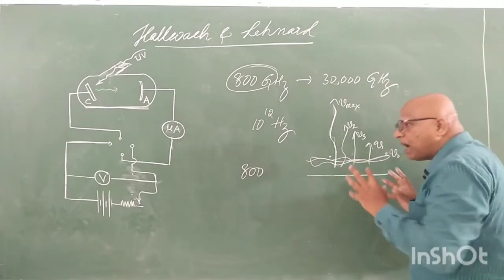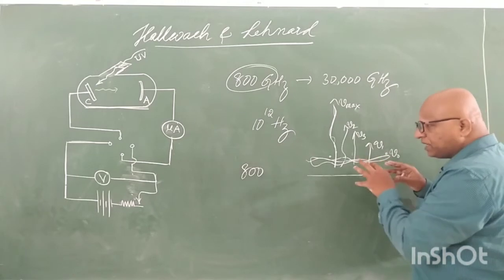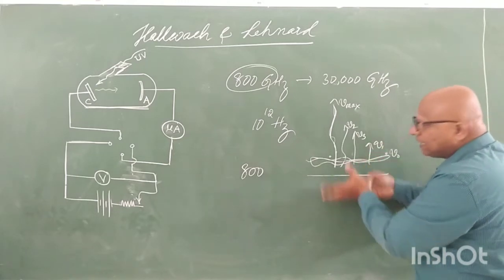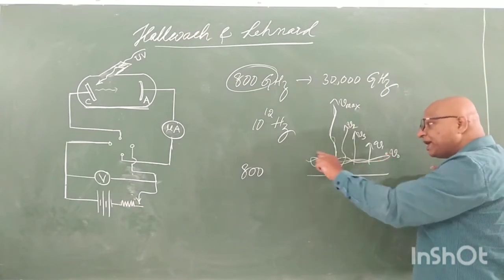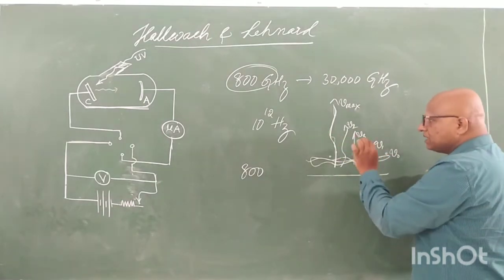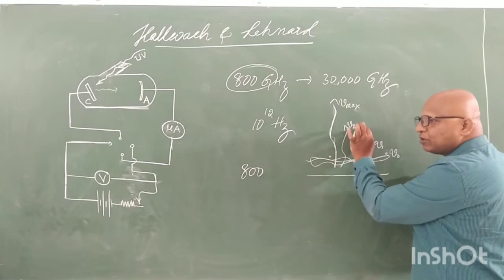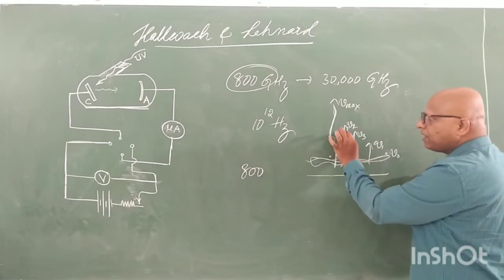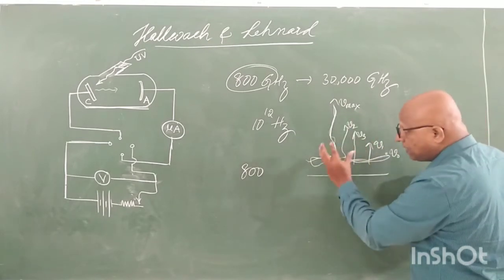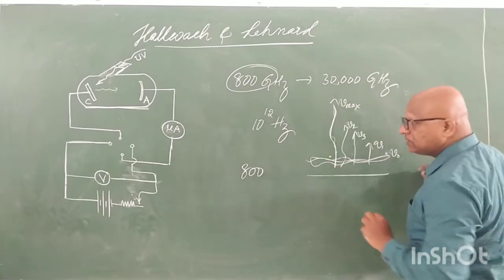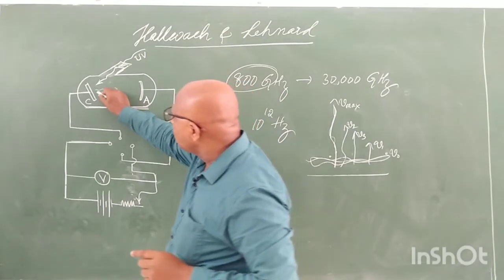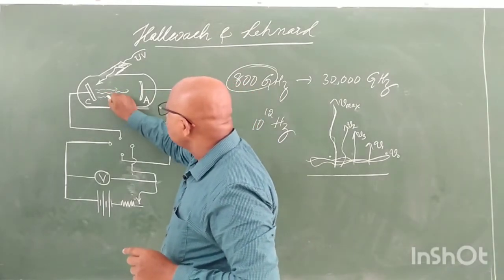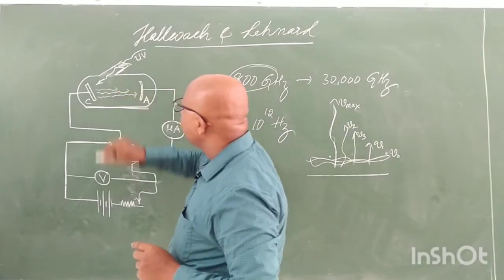If you give smaller energy, that energy is sufficient to bring all the electrons outside the metal surface, but certain electrons will stay on the metal surface, they just come out. Some electrons may come with a slow velocity, some with a little higher velocity, and some may go with very high velocity, which is called maximum velocity. That's why whenever electrons are released from the metal surface, don't think that all electrons are coming with the same velocity.